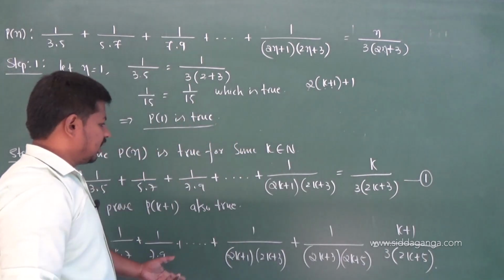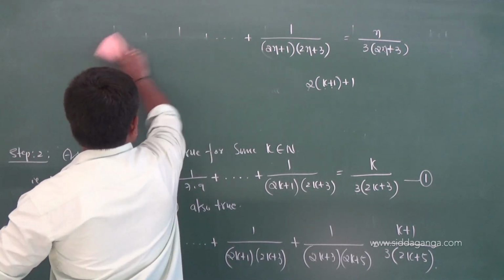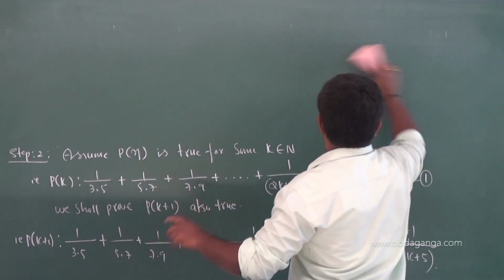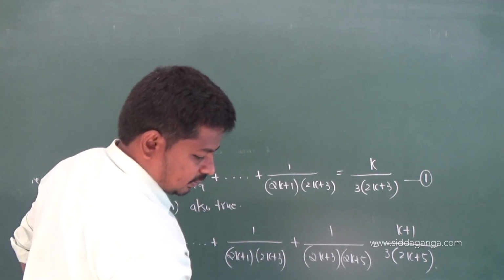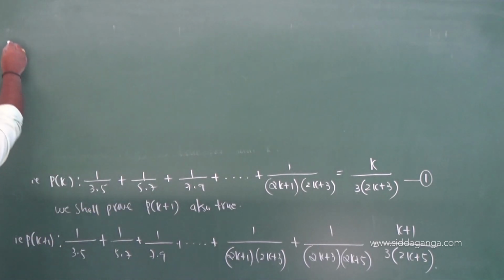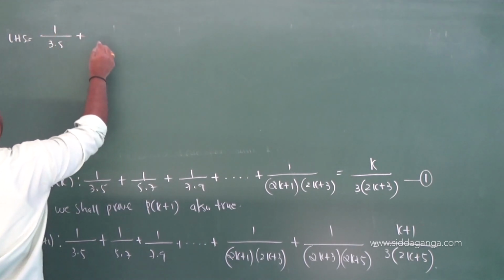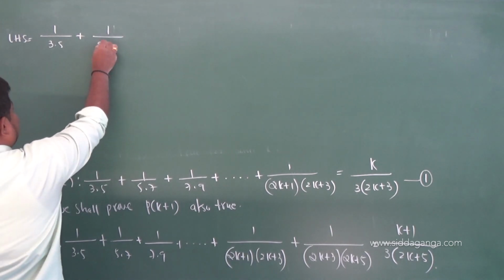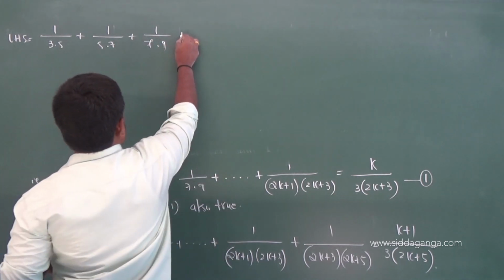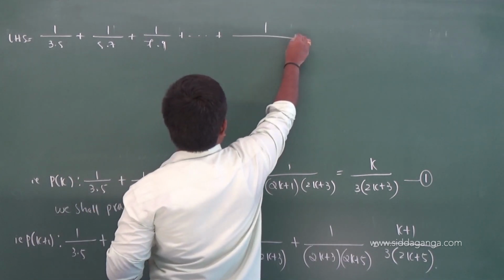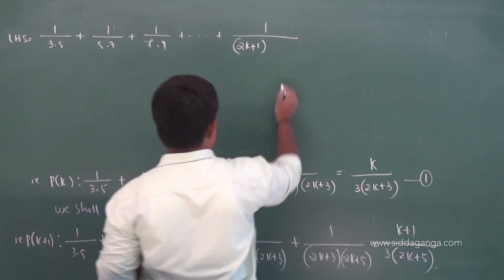Now let me use this LHS and prove RHS. LHS is 1 by 3 into 5 plus 1 by 5 into 7 plus 1 by 7 into 9 plus, so the kth term is what? 1 by 2k plus 1 into 2k plus 3.